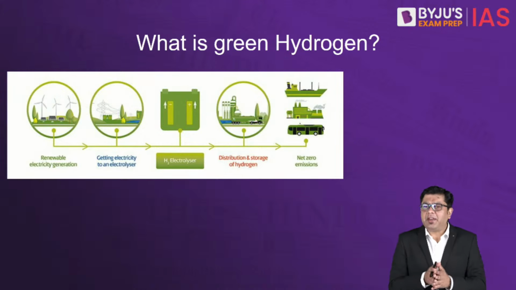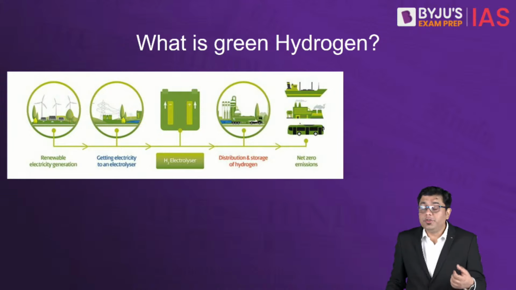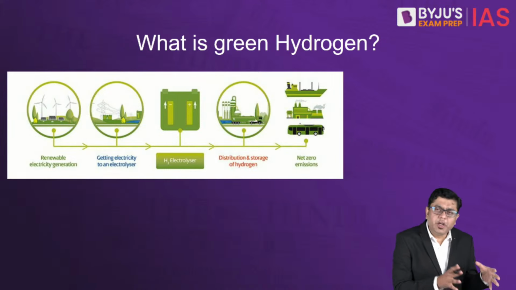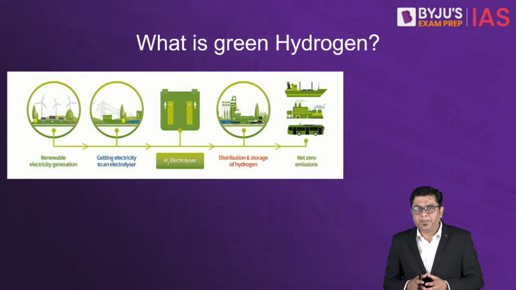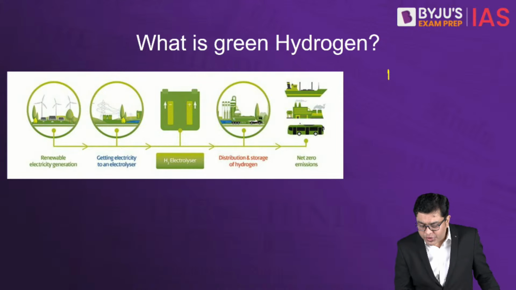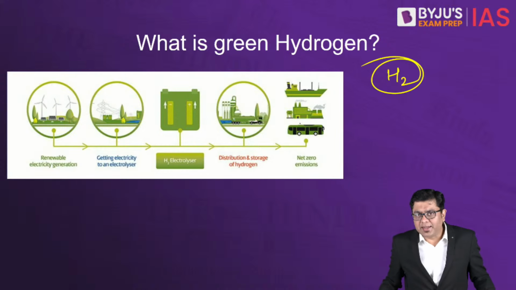I hope that we are aware that there are different types and categories of hydrogen. You have blue hydrogen, you have gray or black hydrogen, you have turquoise hydrogen, you have green hydrogen. Now, all of them are basically hydrogen itself, that is H2. But then, why is there a classification like that?